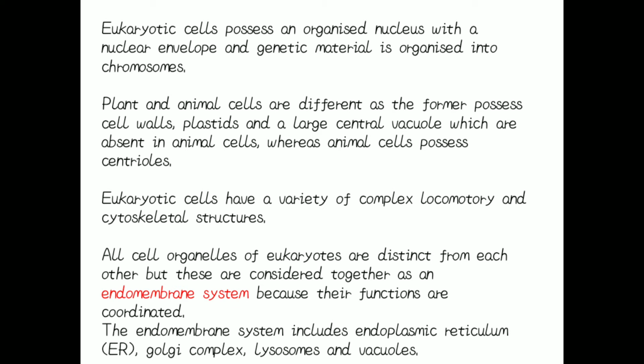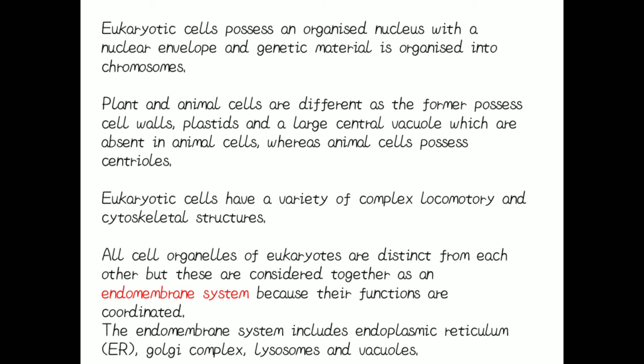Plant and animal cells. What is the difference between plant and animal cells? We'll see here. Plant and animal cells differ in their structure. That is, plants show a cell wall but animals do not show a cell wall.